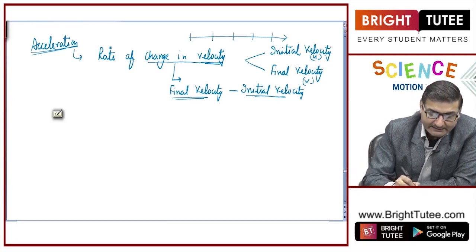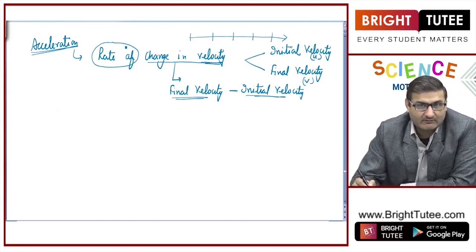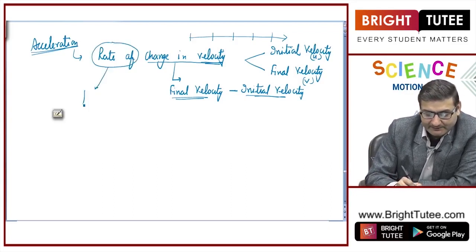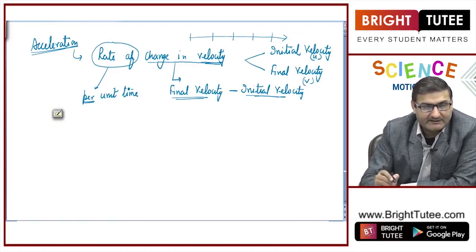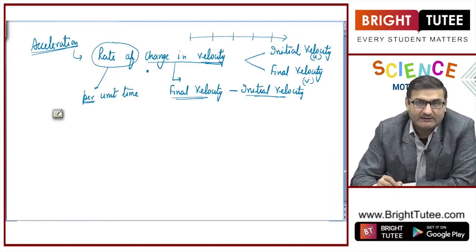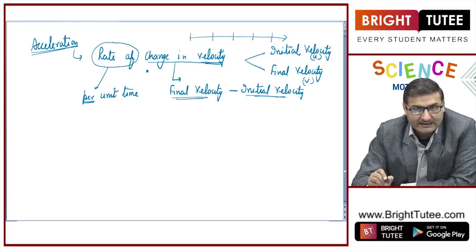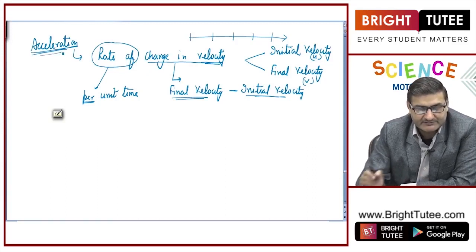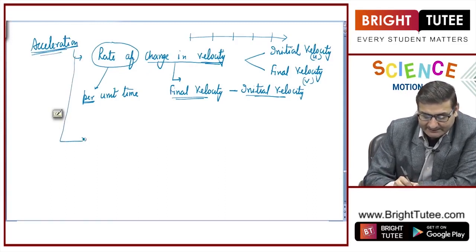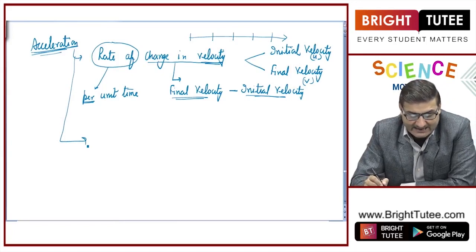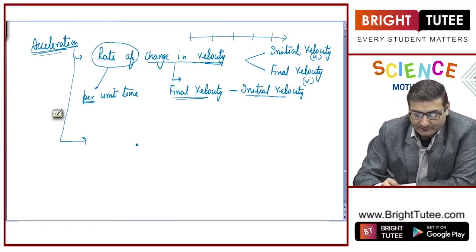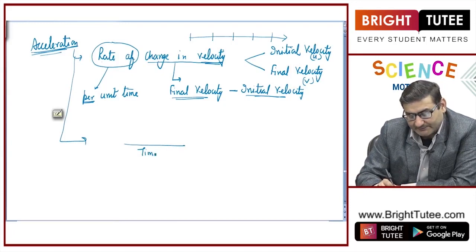And I have already told, I am repeating it, whenever it says rate of, it simply means per unit time. Per means divided by. So whenever we are talking about rate of, you have to divide by time taken.